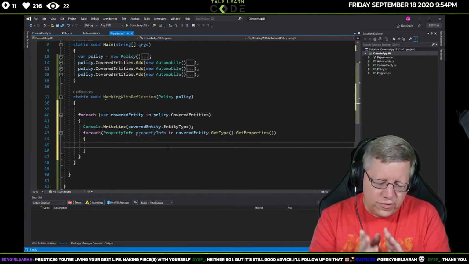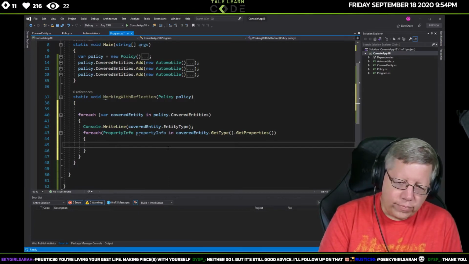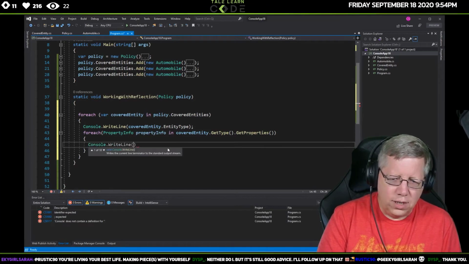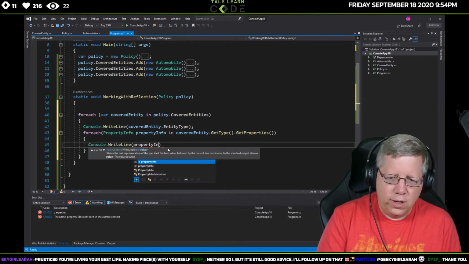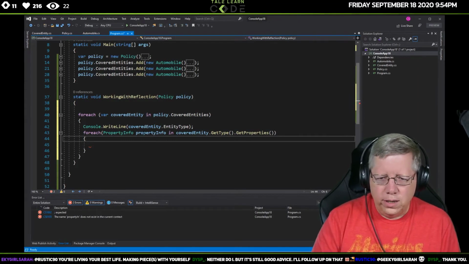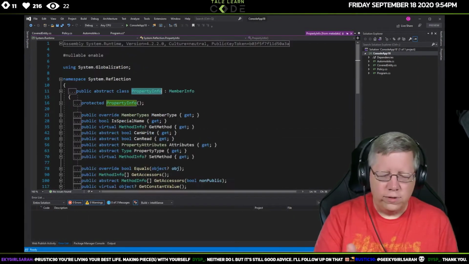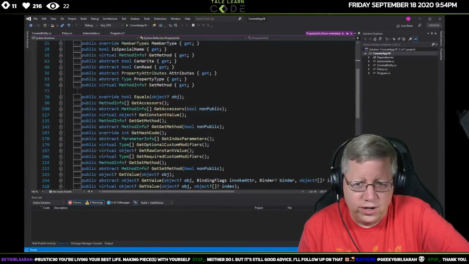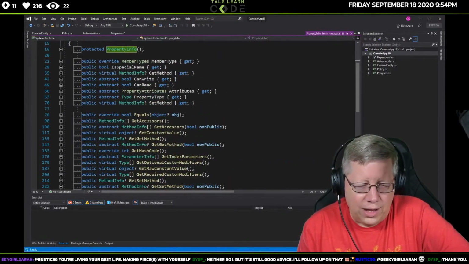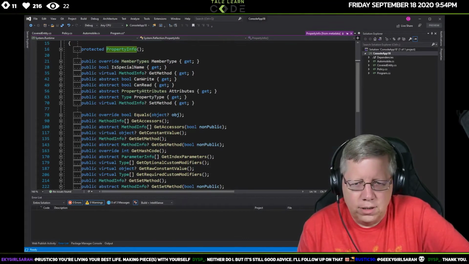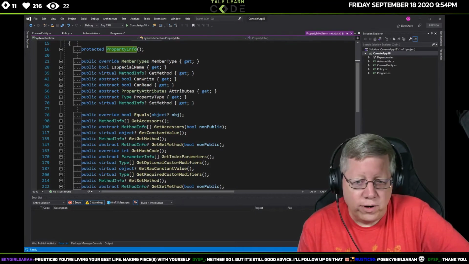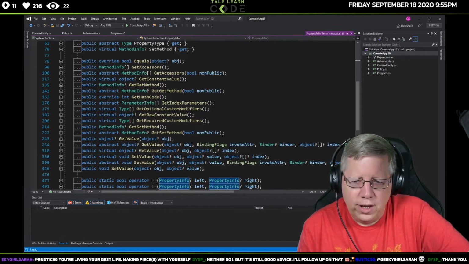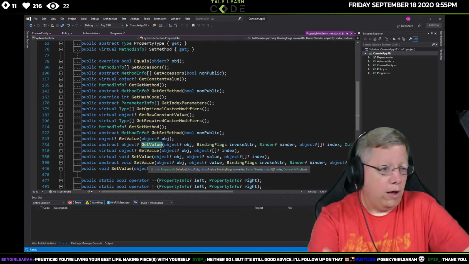So now let's just look at what we get in here. If I look at property info, actually let's do it this way. Let's do an F12 because I can get to the code. And now there's a lot of stuff you see in here, right? We're not going to go through everything. The important part, the things you really care about, the GetValue, right? So that's how to answer the question.